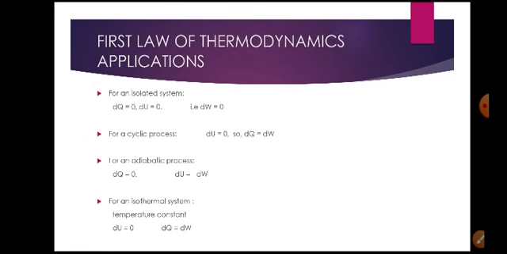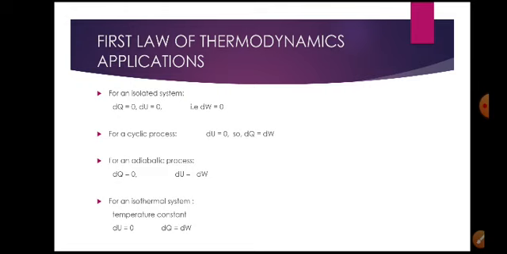We have different applications in different situations, for example the isothermal change, the adiabatic change, the cyclic process and the isolated system. For an isolated system, dQ equals 0 and dU equals 0, therefore the work becomes 0.